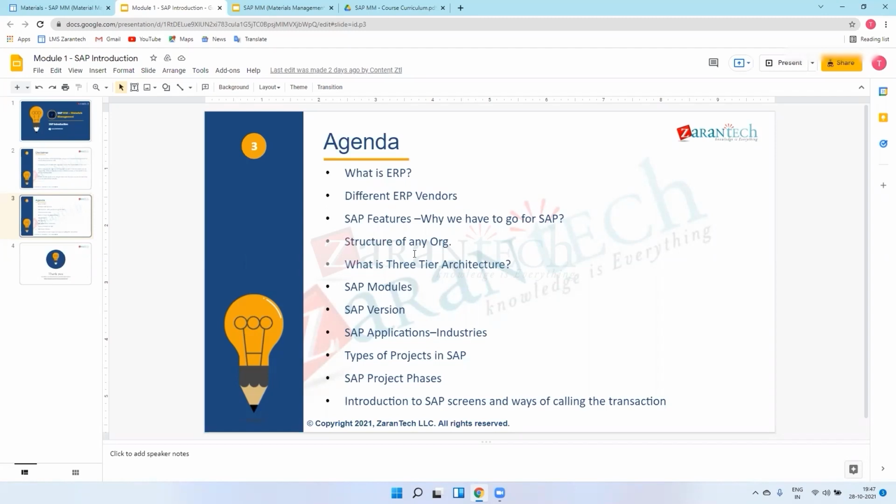Now if you go to the organization structure, this is a little bit of a known concept. There is a manager, a senior manager, like this is the organization structure. Like this, in product industries we have storage locations, a plant, then a company.